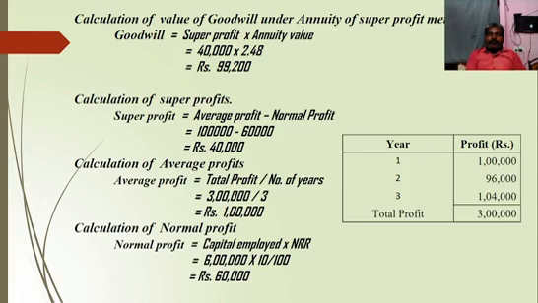With the help of super profit and annuity value, we should calculate the value of goodwill. So 40,000 into 2.48, we will get rupees 99,200. That is the value of goodwill under annuity of super profit method for this problem.